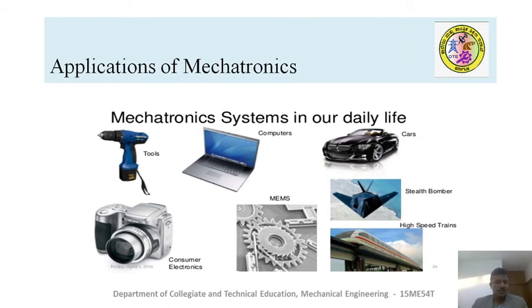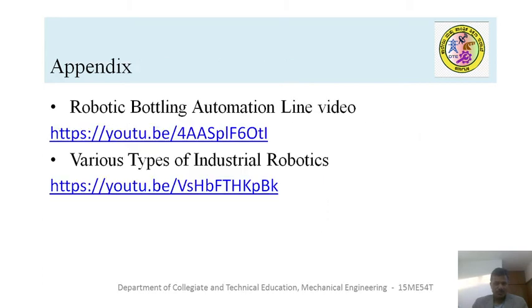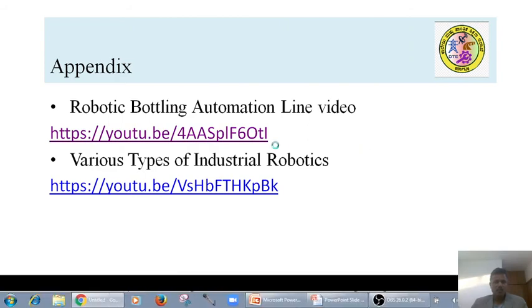So this gives you a clear idea about whether you need to learn more about the basics of electrical, electronics or computers or not. And you can check a few videos, have a look at these things so that you can understand more about mechatronic systems.